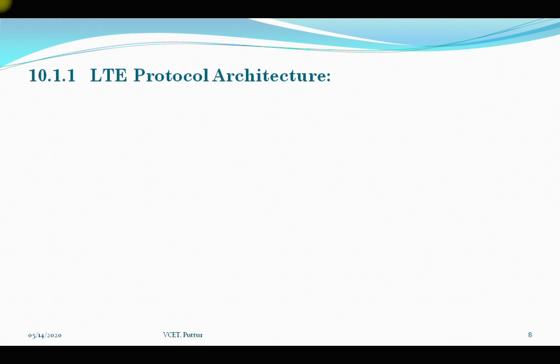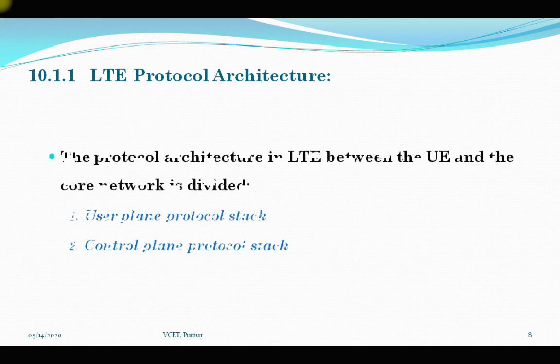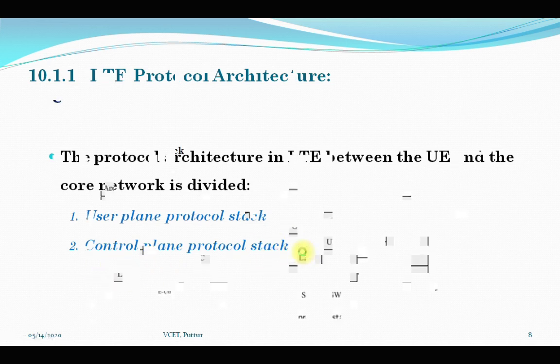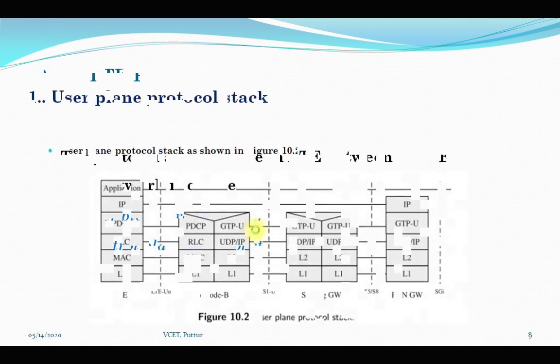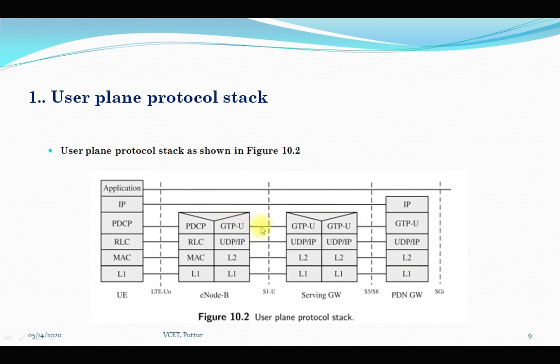Next we'll move into the LTE protocol architecture. So the protocol architecture in LTE is mainly between the user equipment and the core network. It is mainly divided into the user plane protocol stack as well as the control plane protocol stack, which you can see in the figure. This particular figure is the user plane protocol stack.